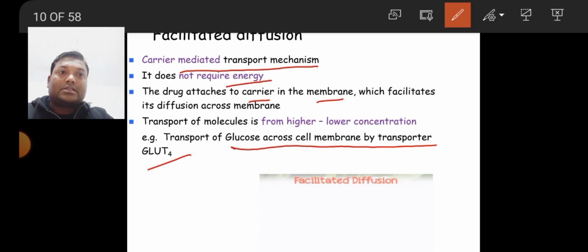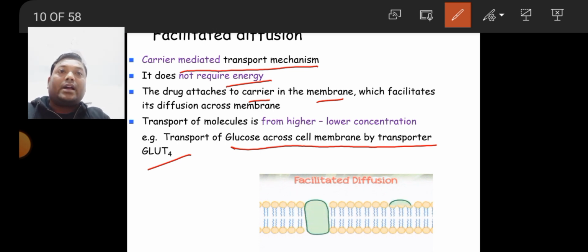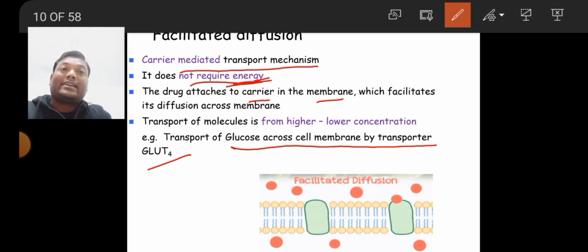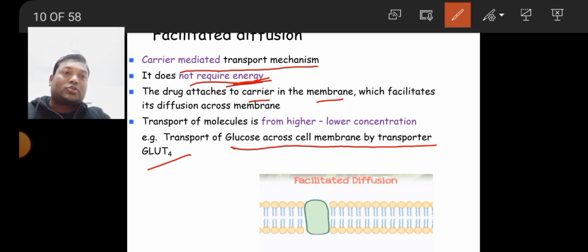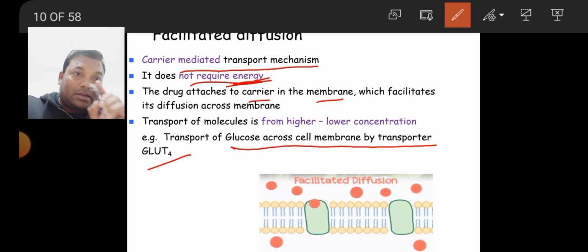This is also a carrier mediated transport, but here the drug molecule does not require energy. It is helped by some carrier molecule. Some carrier transporters get attached to the molecule, and they help to pass the drug from the external to the internal surfaces.